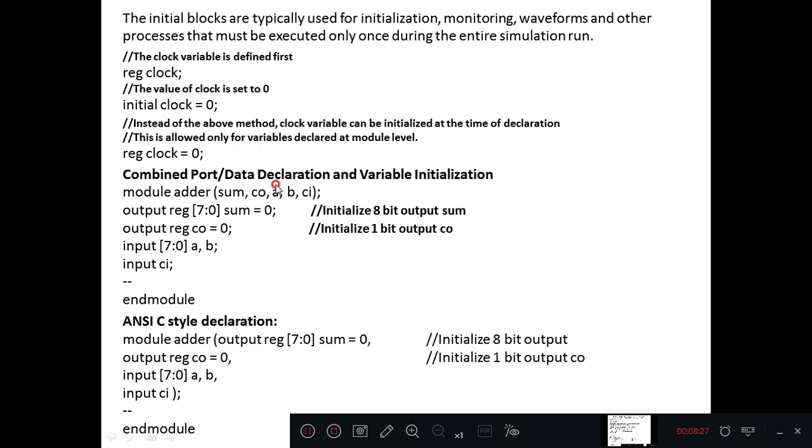Combined port data declaration and variable initialization. Module adder, with ports A, B, C in, sum, 8-bit; it's an 8-bit adder. A and B are of size 8-bit, sum is also of size 8-bit. C out we are initializing to 0.